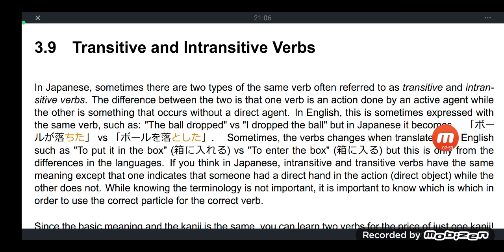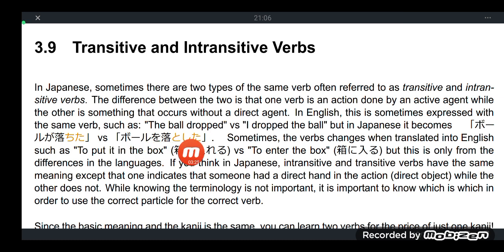In Japanese, notice the two differences. Boru ga ochita. The ball fell. Versus boru wo otoshita. Someone dropped the ball.